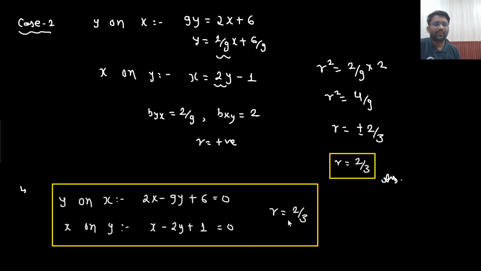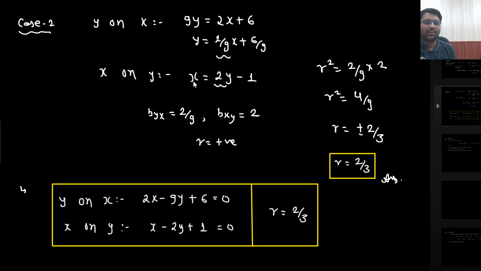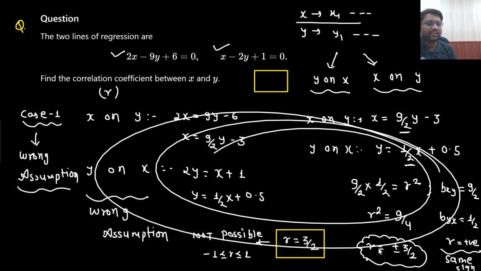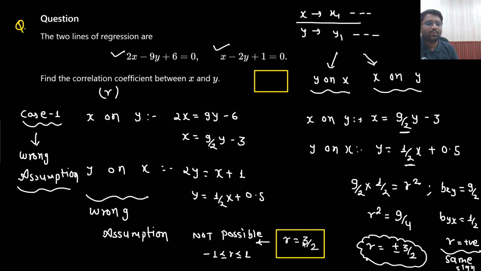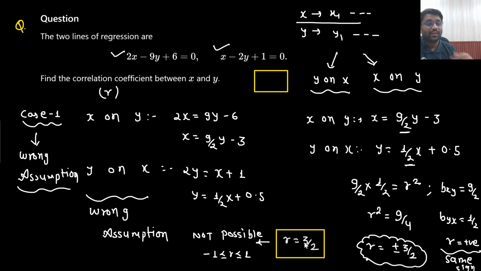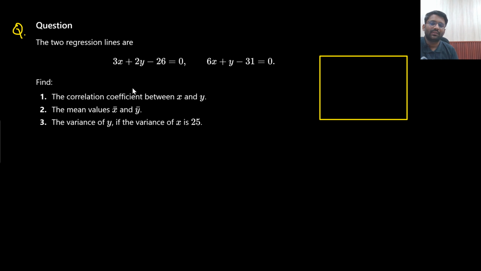Is that understandable to you? So the value of r is coming out to be 2 by 3. Say yes or no. Okay, so this is how these kind of questions are solved. If you mark 3 by 2, you will lose the marks. Or let's just say in the first assumption, I did all the calculation in the examination hall and got the answer 3 by 2. Now I know it is wrong. So what would be the correct answer? Simply the reciprocal of this. 2 by 3 would be the correct answer. So even if in the examination hall you have taken the wrong assumption, you don't need to solve it again. You just need to take the reciprocal. That's it.